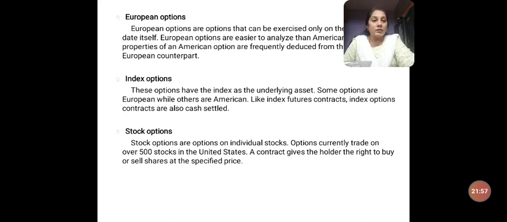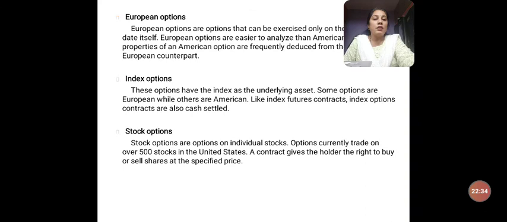Then you've got index options. In index options, the option contracts are entered into and the underlying asset will be the indexes. The index will be the underlying asset and you will trade on indexes. So such options are called index options. And then lastly, you've got the stock options. Here also the underlying asset will be the stocks. So when based on stock you get into options contract, we call it stock options.